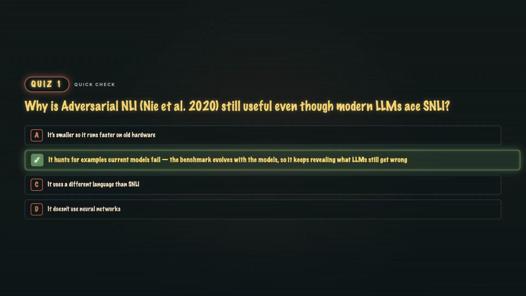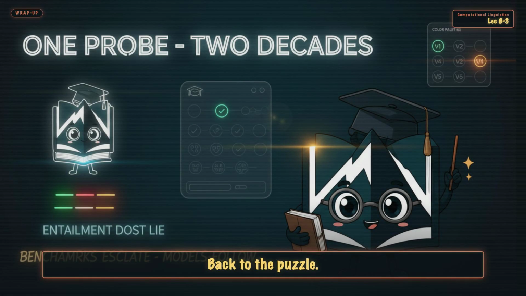B. ANLI is built by adversarially finding examples the current best model gets wrong, training a stronger model, and hunting again. Three rounds. The result is a benchmark that stays hard as models improve. On ANLI round 3, top models still sit around 70% while humans sit near 88%. The gap is diagnostic.